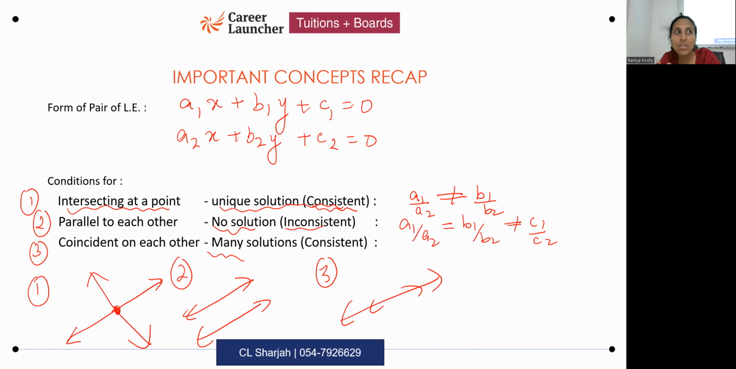When do you call something consistent? If you can get a solution. You're getting a solution, so it's consistent. What's the condition here? b1 by b2 is equal to c1 by c2. There are a few more concepts here, but I will discuss them along with the questions. Okay?